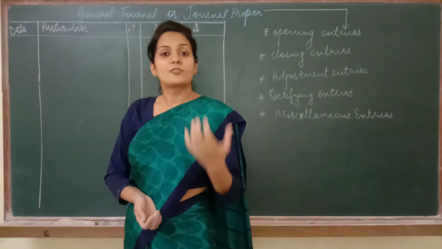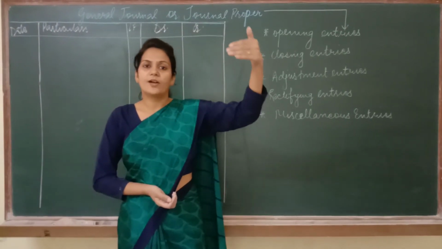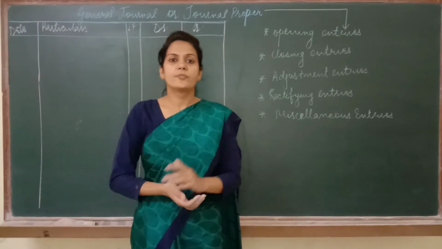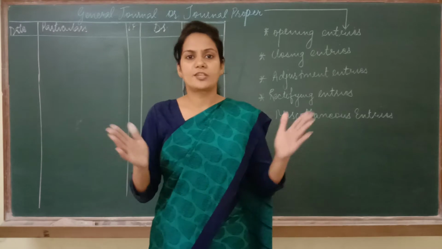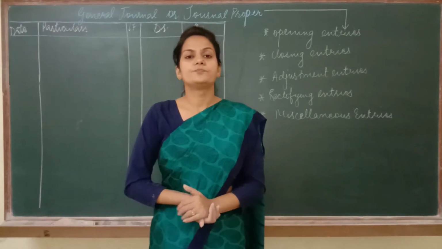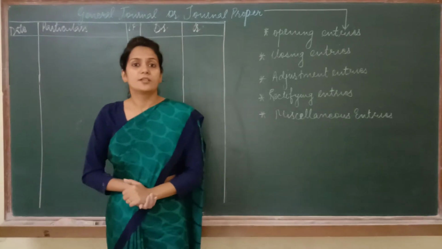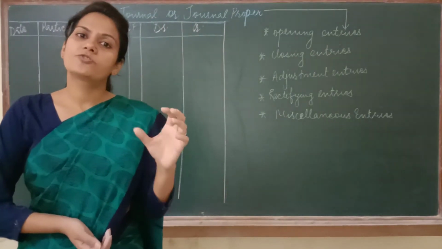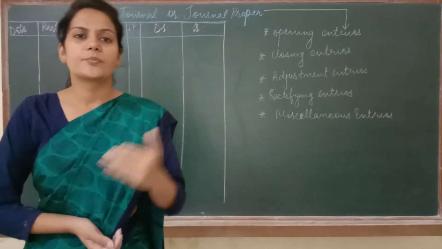I even gave you the logic of why we have to divide journal into so many books, because when the size of business becomes large, it is not feasible to record all the transactions in one book itself. Now the last part of journal is known as journal proper. Journal proper is a kind of book in which we are going to record those transactions which cannot be recorded in the other subsidiary books.